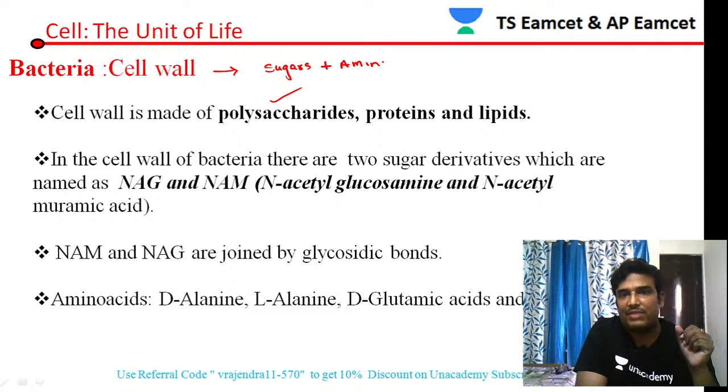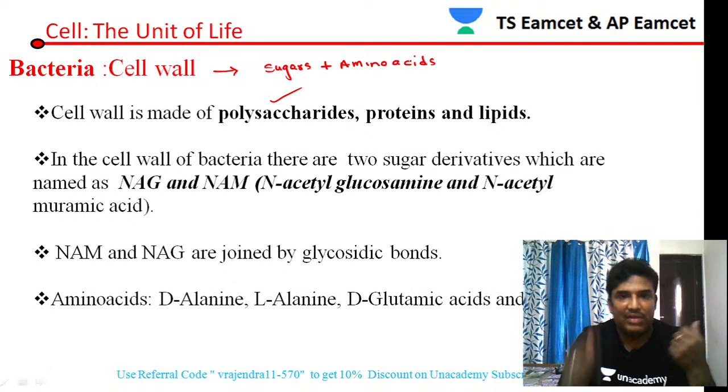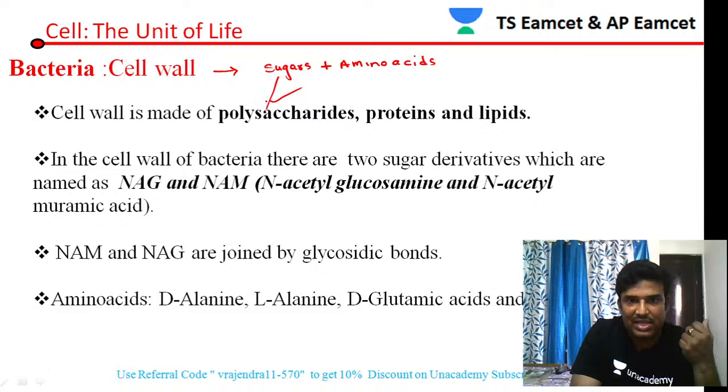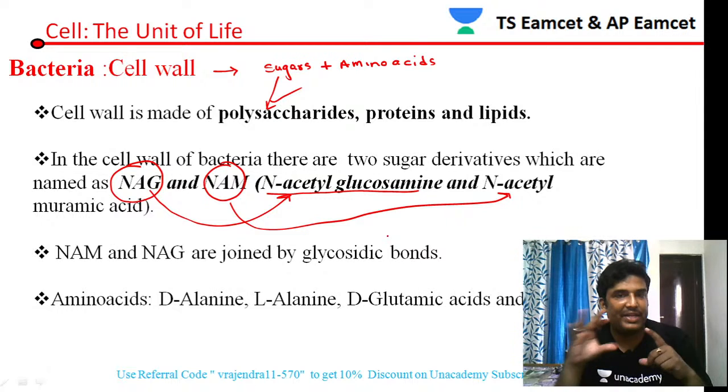So what is the cell wall of bacteria made up of? It is made up of sugars plus amino acids. Those sugars are what type of sugars? They are polysaccharides. And what are the names of those polysaccharides? The names are NAG and NAM. What is the full form of NAG? NAG full form is N-acetyl glucosamine. And NAM is N-acetyl muramic acid.